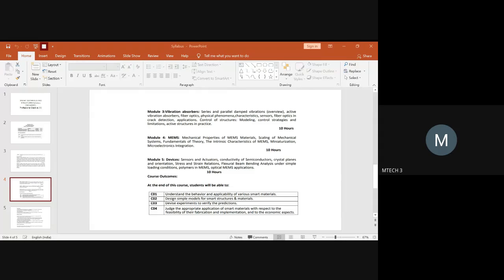Dhanush, just do me a favor. Those who haven't joined, kindly ping them up. I need to decide their topic also. Ask them to join immediately. Who is not there? Srinidhi is not there, right? Srinidhi was not there from the first class, ma'am. I think she's absent today.